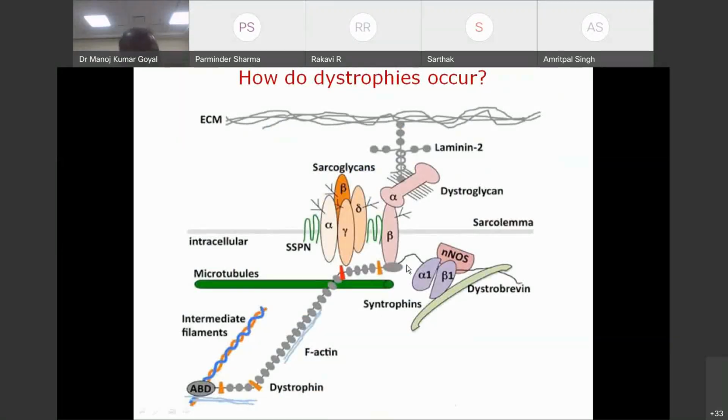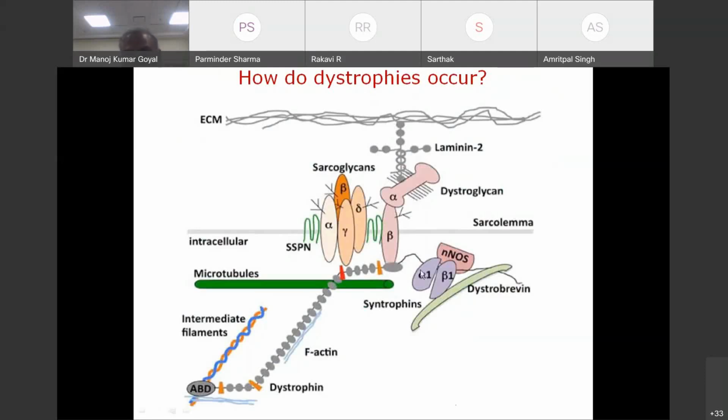I repeat again. Dystrophin is part of a membrane protein complex, which looks very difficult, but actually it is easy. This membrane protein complex includes laminin 2, which is attached to dystroglycan. This attaches it to the extracellular matrix, which is nothing but the endomysium. Now, what is the function of this membrane protein complex? You know, when the muscle contracts, actin fibers slide over myosin fibers. We all know that. When the muscle contracts, there are changes in the sarcolemma also. So this protein complex transfers this force to the extracellular matrix, and accordingly, the force is distributed evenly.